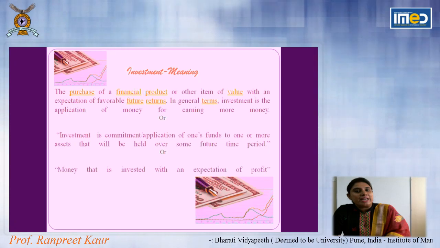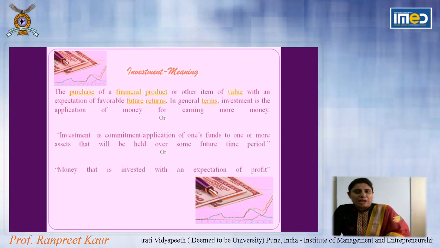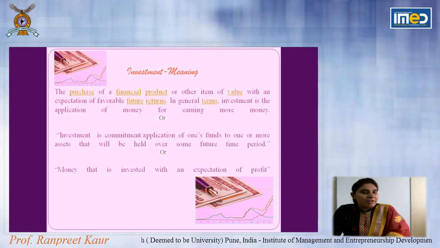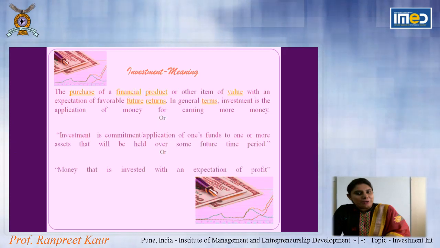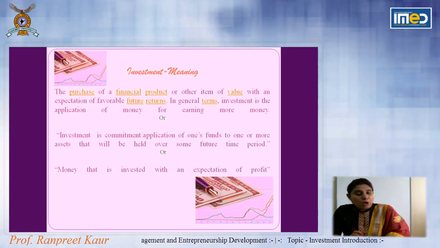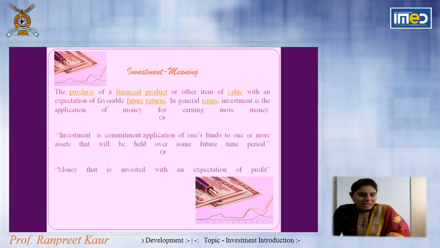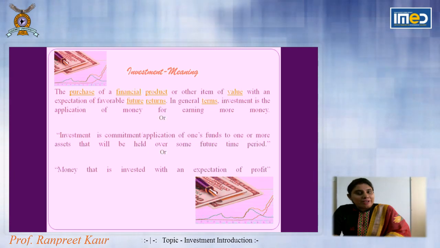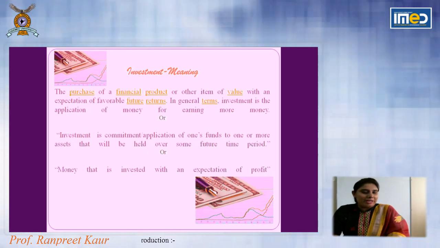Suppose we take an example of small FDs or RDs or bank account investment. When we go for fixed deposits, which we say FD in normal terms, we have different tenures: a 1 year FD, 2 years or 3 years. So every investment has a specific tenure for which we do the investment. And whatever rate of interest we get, 6% or 7%,